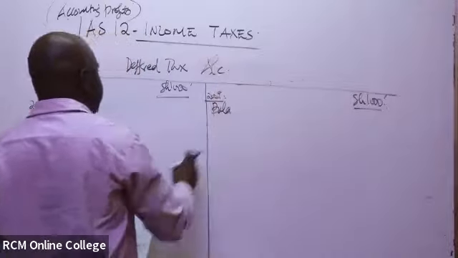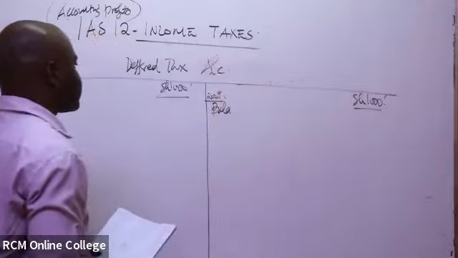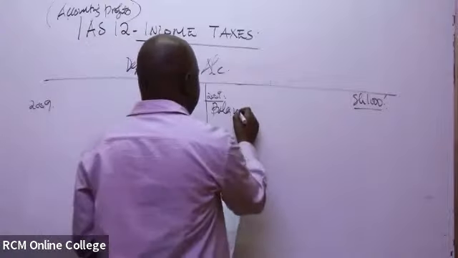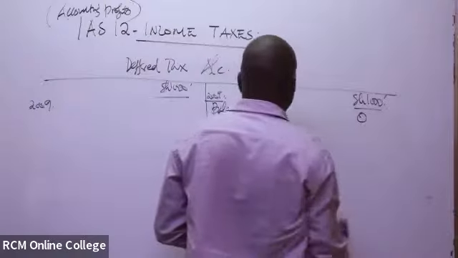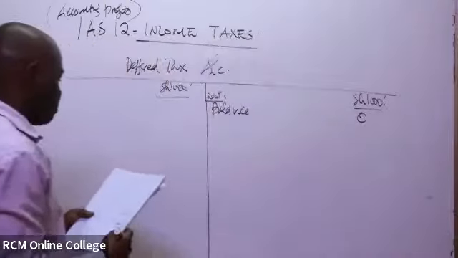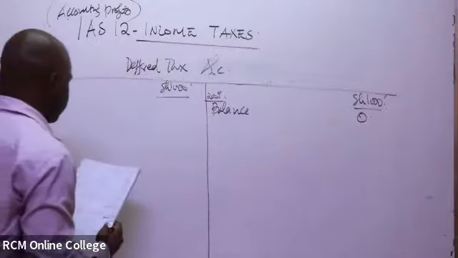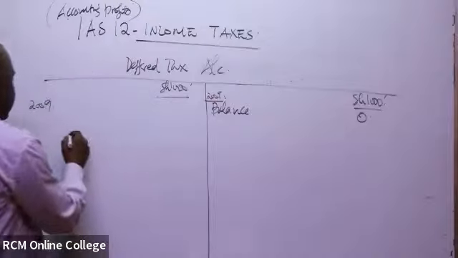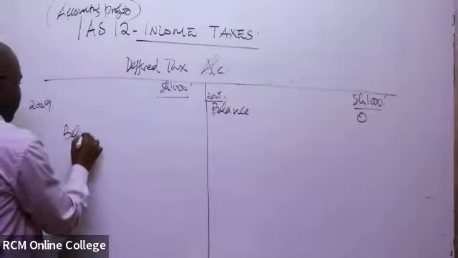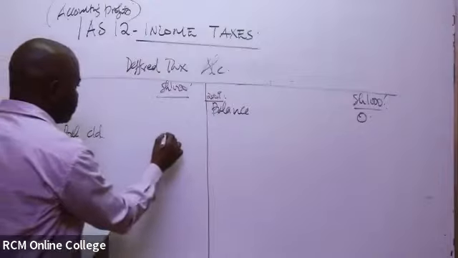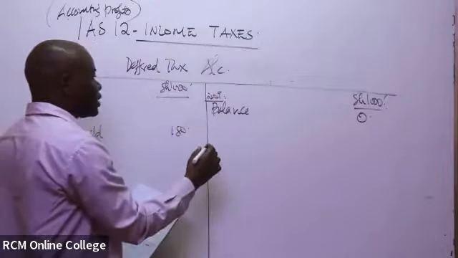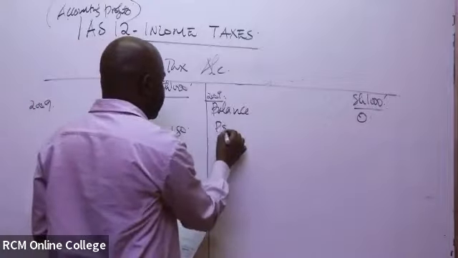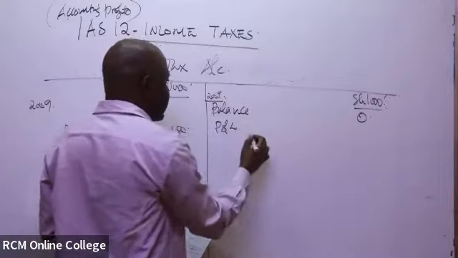So by the start of the year, the deferred tax liability was actually 0. So the balance brought down for 2009 was 0. But you can see by the end of the year, the balance carried down was actually 180. And of course, you'll take it to the P&L or income statement as an expense.